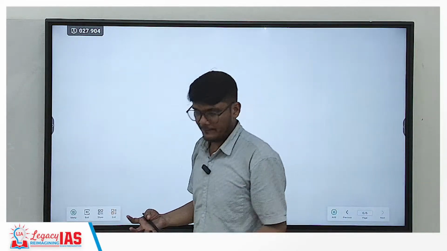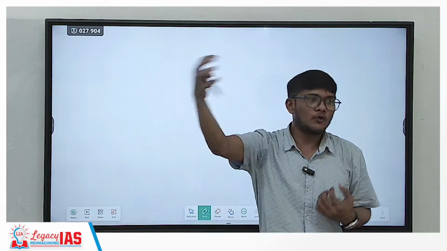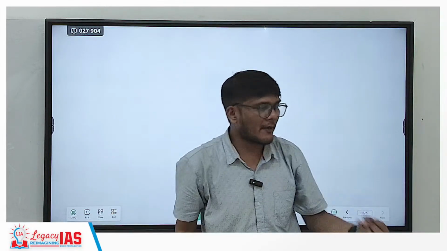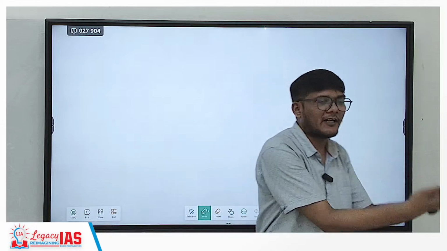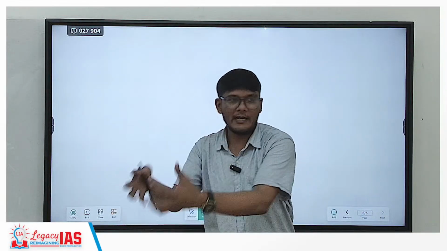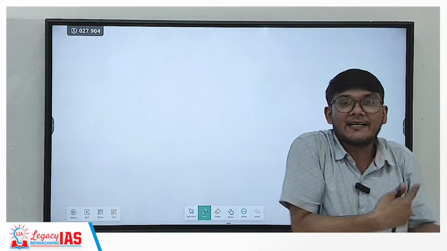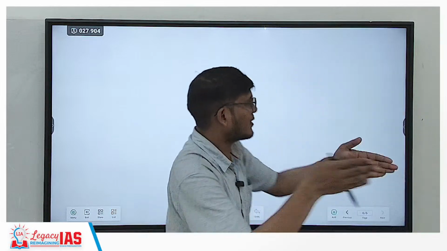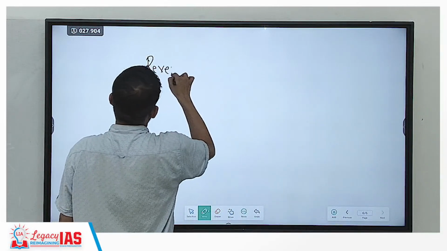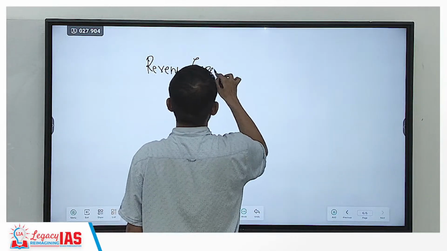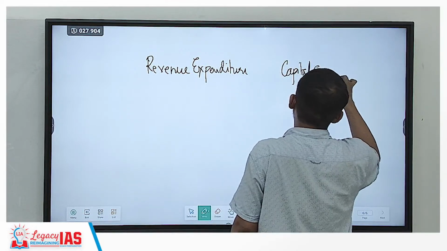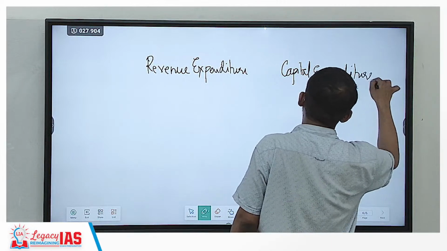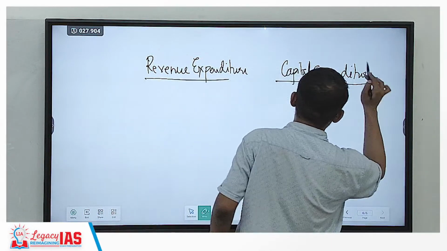Now, when you spend money, you can spend money to buy a house, you can give money to a maid, to the tuition teacher of your children, or to a yoga teacher, etc. So you can spend money to buy an asset like a house. You can spend money on a recurring activity like payment to the maid every month. So there are 2 different types of expenditure that the government talks about. One is the revenue expenditure and the other is the capital expenditure. So your budget will include revenue expenditure and capital expenditure.